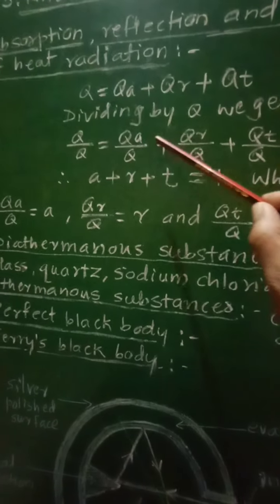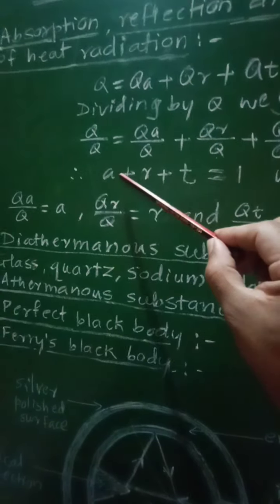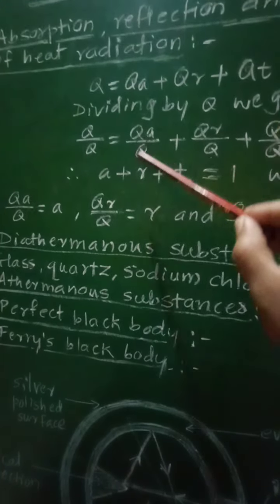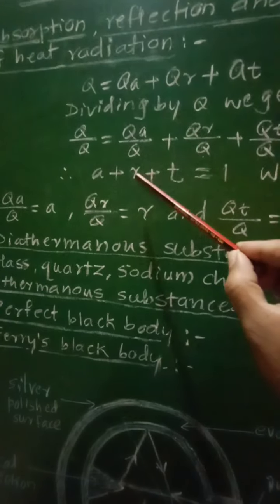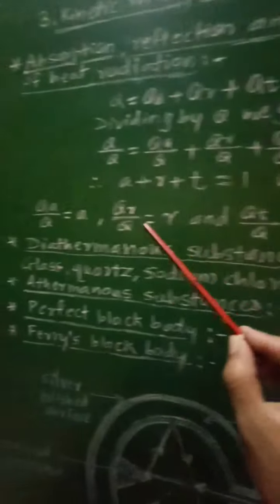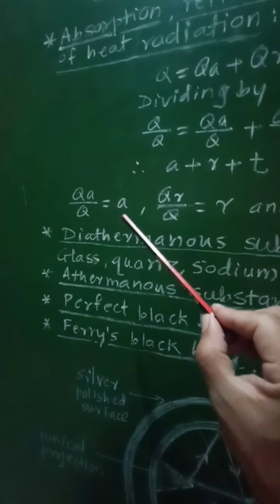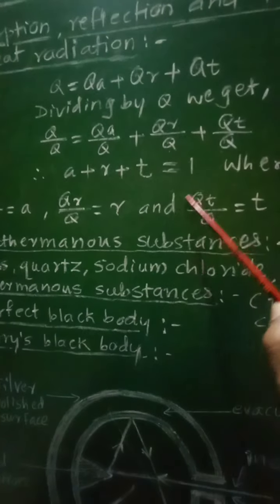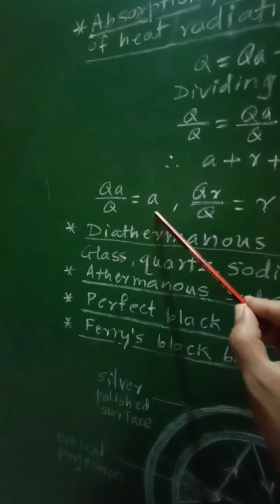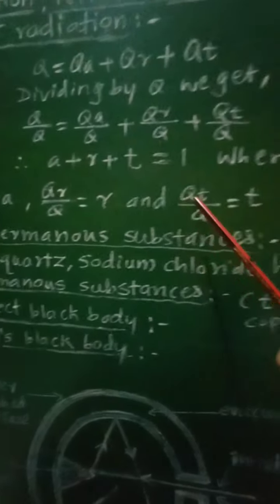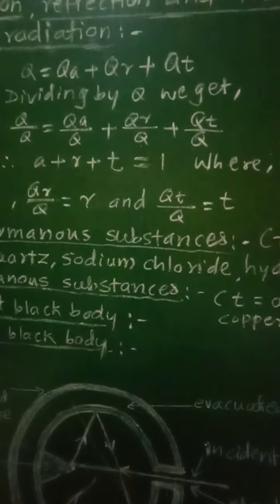So in this case, this QA upon Q is equal to A. In this case, Q will not get cancelled. This total ratio is A, this total ratio is R, and this total ratio is T. And where QA upon Q equal to A, QR upon Q equal to R, and QT upon Q equal to T. So this A is called as coefficient of absorption, R coefficient of reflection, and T coefficient of transmission.